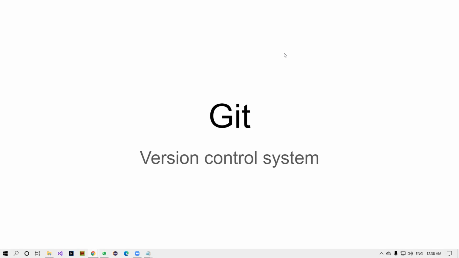Today I'll be talking about one of the most important topics, called the Git version control system. People call it in different ways; the terminology of Git, some people say Git, some say JIT. Anyway, we can call it the Git version control system.